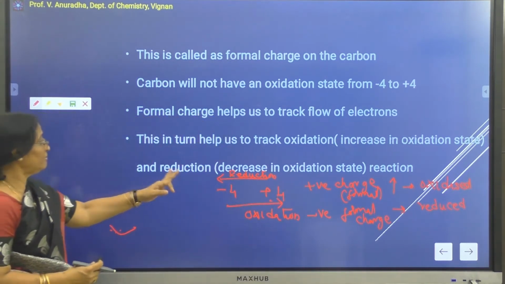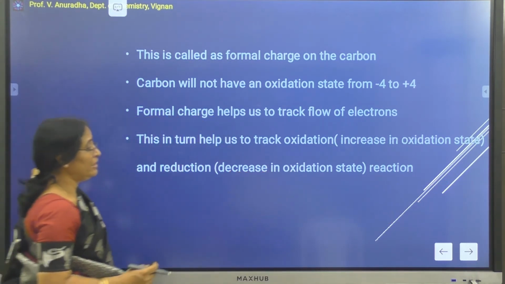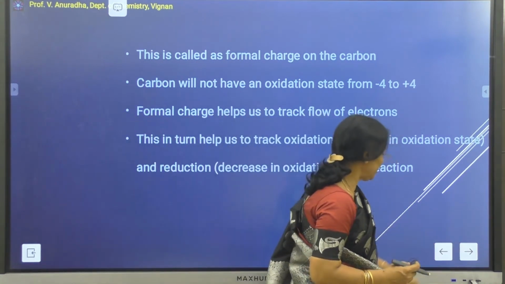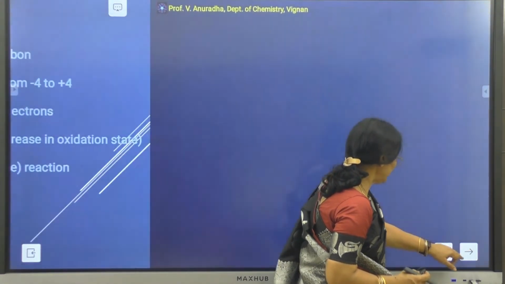So by knowing the formal charge, you can tell whether a particular reaction is an oxidation reaction or a reduction reaction.